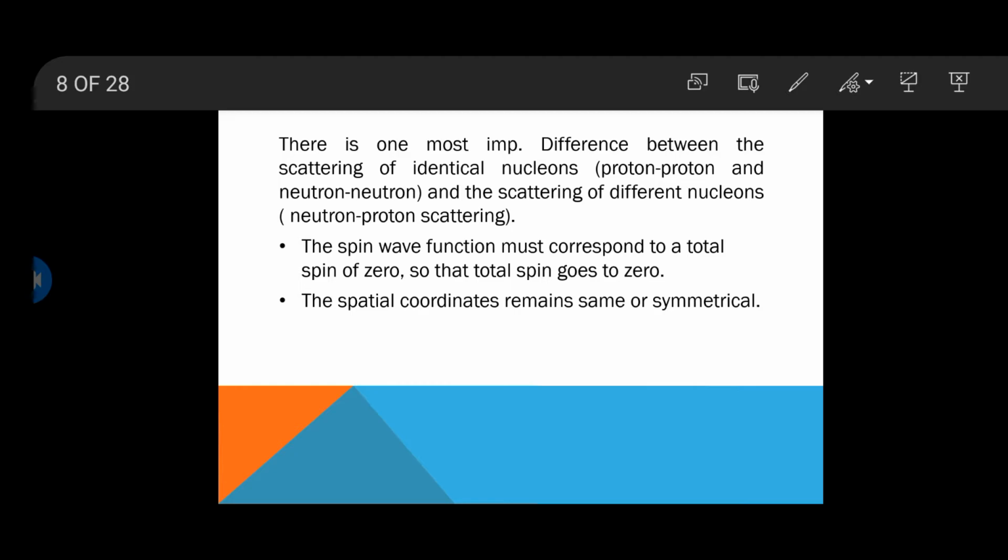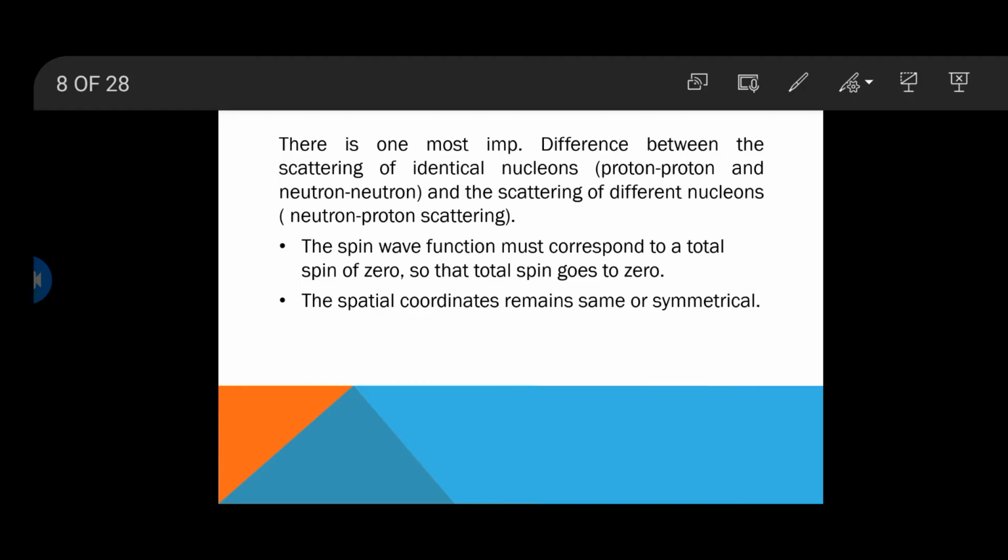Now we will discuss the proton and neutron interactions. We have studied the 4 fundamental forces, and then we discussed deeply what the nuclear force is. We are interested in nuclear force because it is the main force that binds our nucleons together. Now in this slide we will discuss how proton and neutron interactions occur and what the types of these interactions are. So let's start our slide.